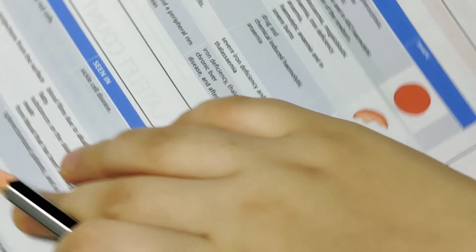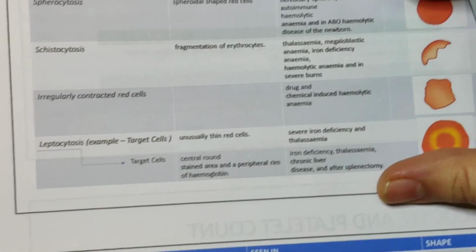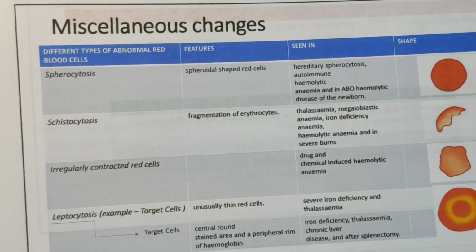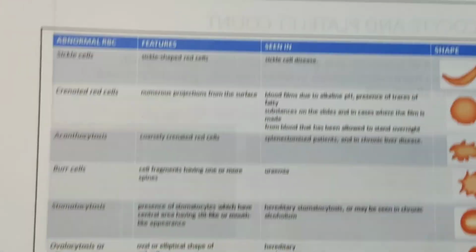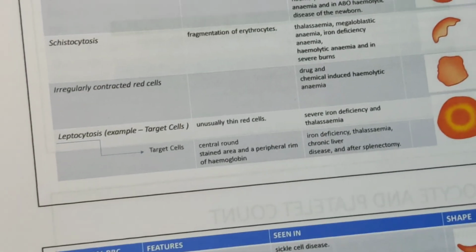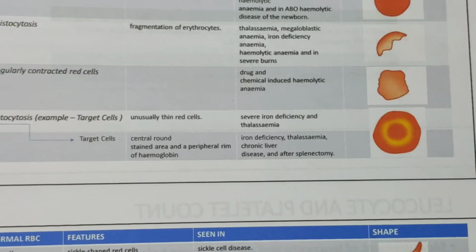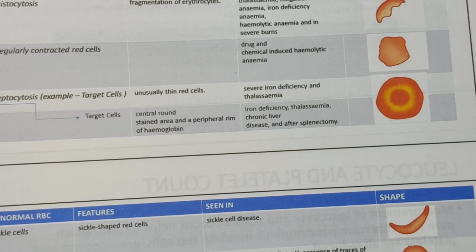Now there are a lot of other changes that are also seen in the red blood cells. They are mentioned in this big tabular column that I made. You can see this. I'll try to zoom out.